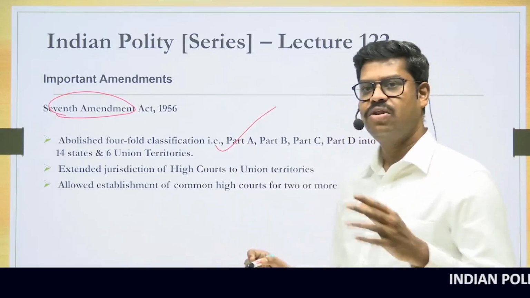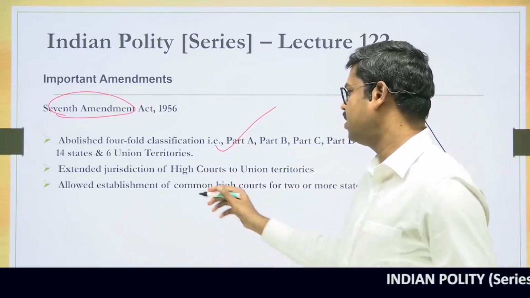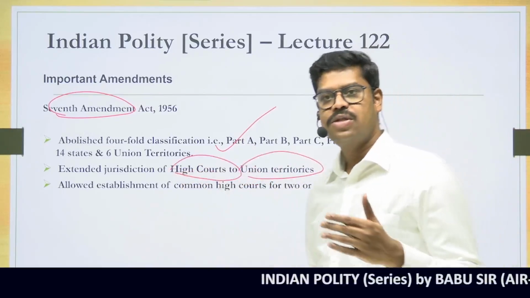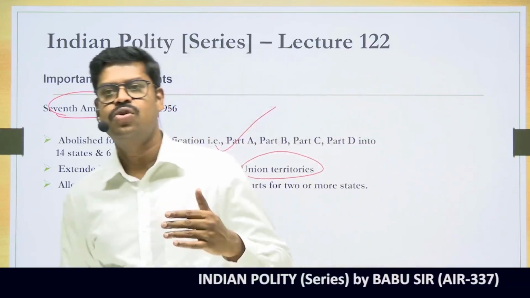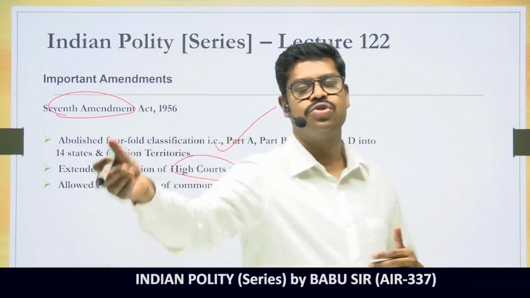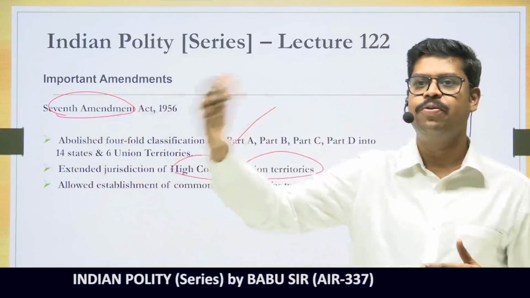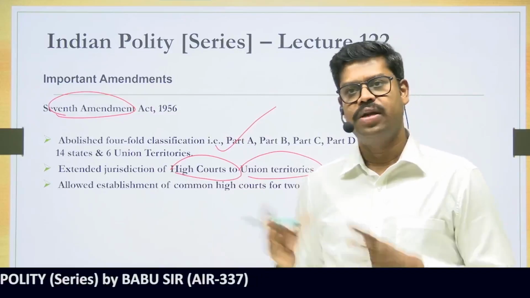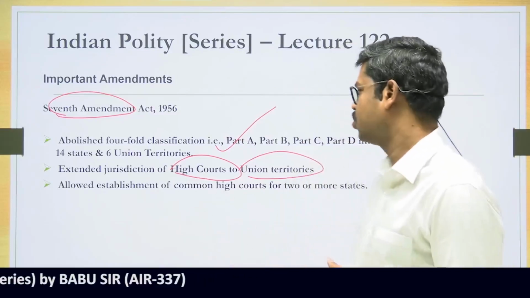And in fact, the 7th Constitutional Amendment Act also extended the jurisdiction of the High Court to any of the union territories. Because the union territories were created, the High Court shall also have jurisdiction over the union territories. That provision was brought in by way of the 7th Constitutional Amendment Act. So that is another major change.